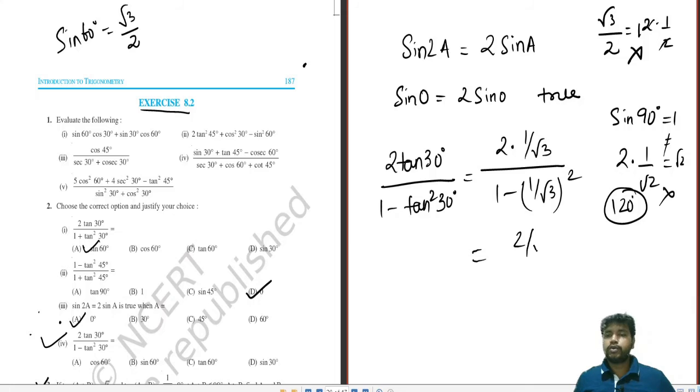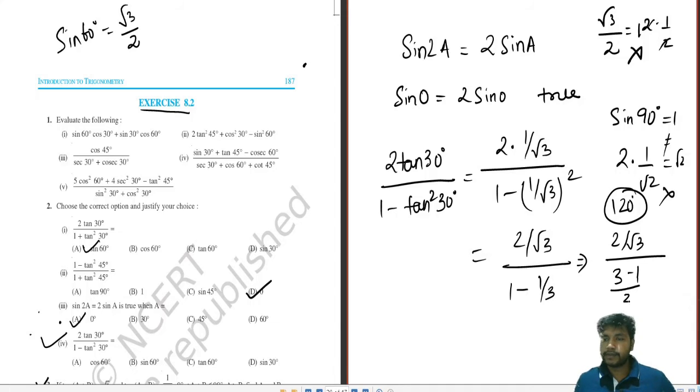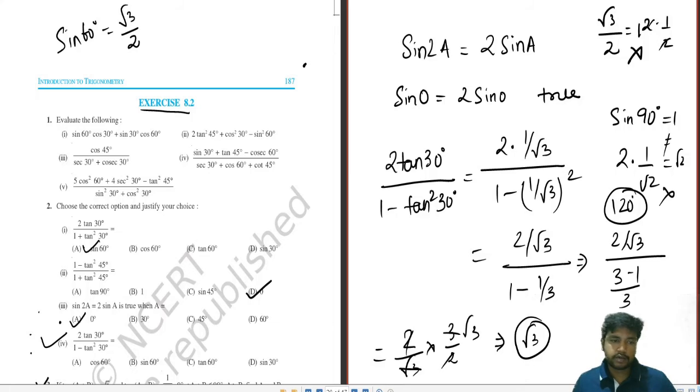So this is 2 by root 3, 1 minus 1 by 3. That comes to 2 by root 3, 3 minus 1 by 3. That equals 2 by root 3 into 3 by 2. 2 has been cancelled. That equals root 3. So the tricky part is which value is equal to root 3. Okay, so this is how you solve the MCQ part and justify your choice.